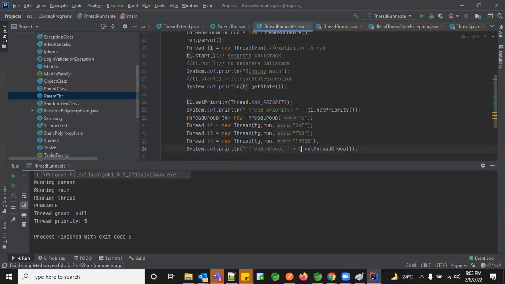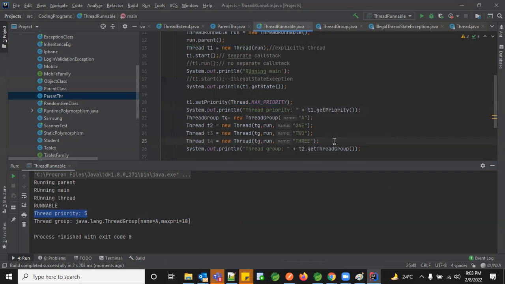This time let me print the thread 2's thread group. You see here a name with A and the maximum priority of 10 has been given. So now the priority value, whichever you set as part of a thread, has been considered. But the T1 priority is still the same.